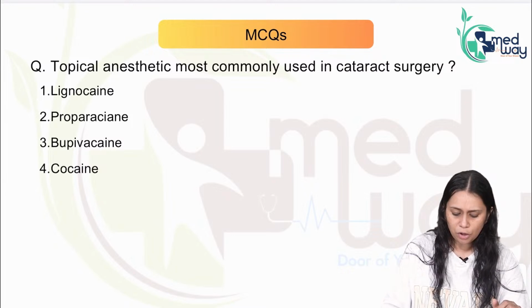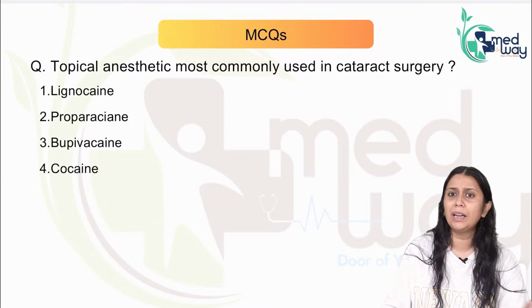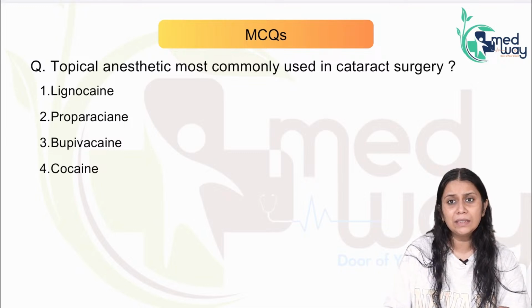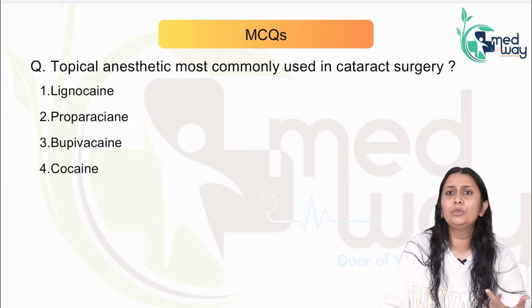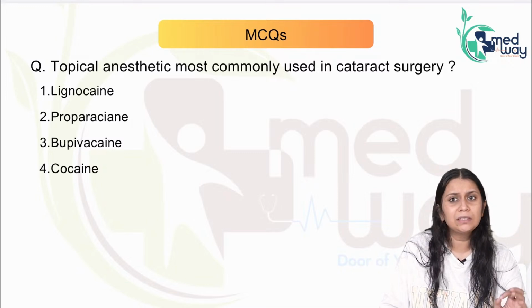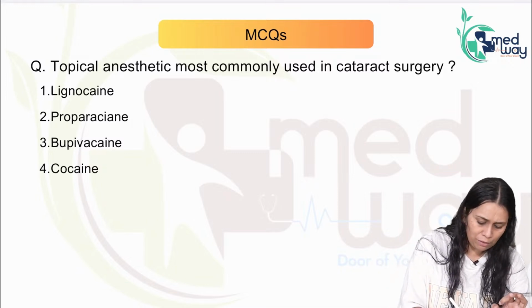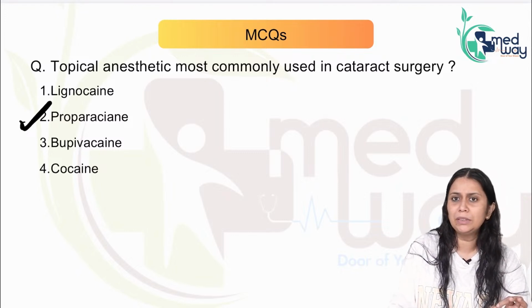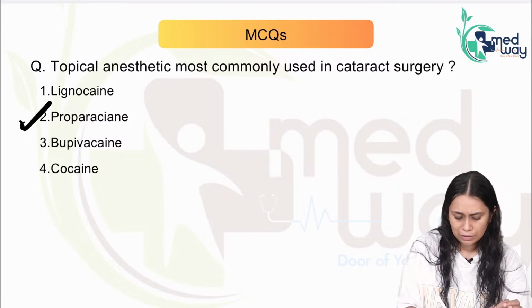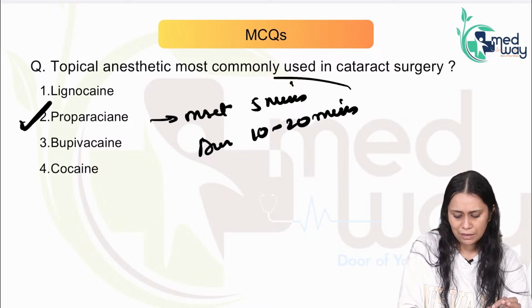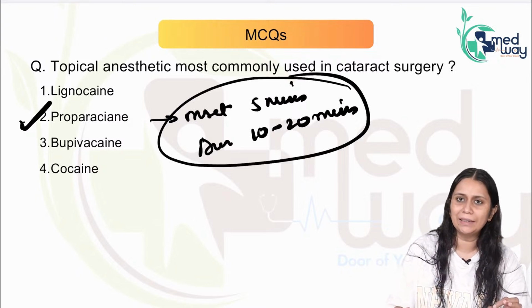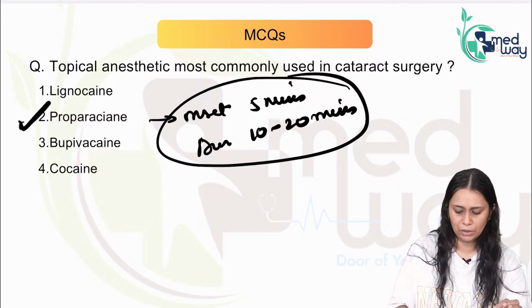Okay, next question. Topical anesthetic most commonly used for cataract surgery. A repeat question; it was asked in INI-CET and NEET and again in your exam. Cataract surgery hardly lasts 20 minutes, so we want a short-acting agent. Proparacaine is the commonest one we use for topical anesthesia. The onset is very quick, within 5 minutes, and the duration is 10 to 20 minutes, so it is very suitable for cataract surgery. So the answer is proparacaine.